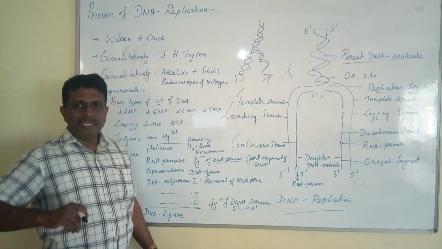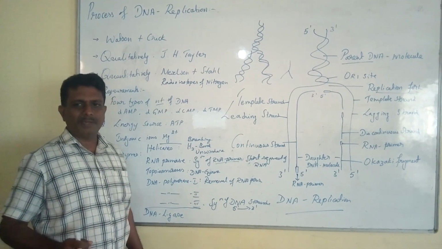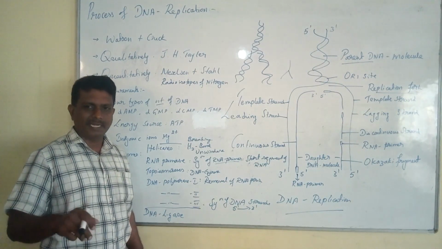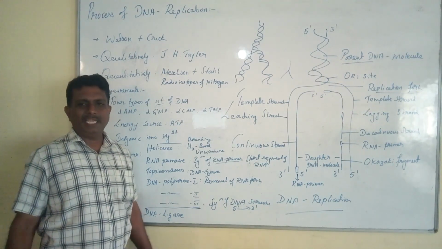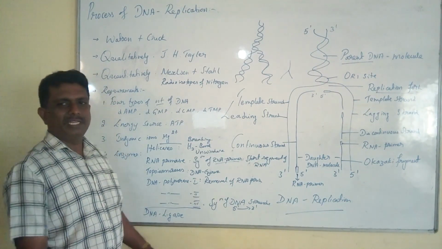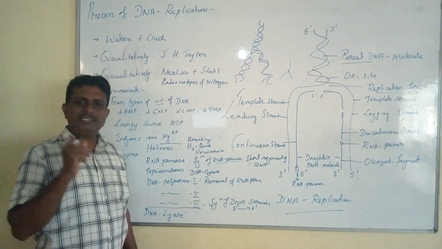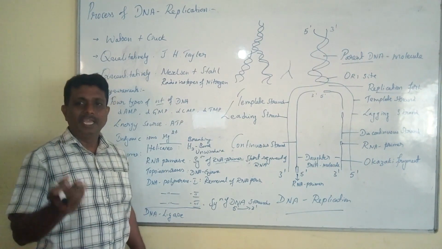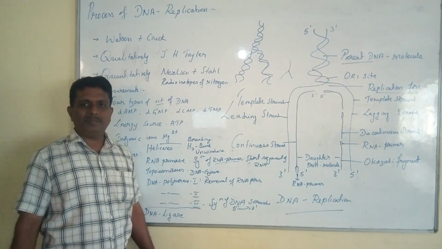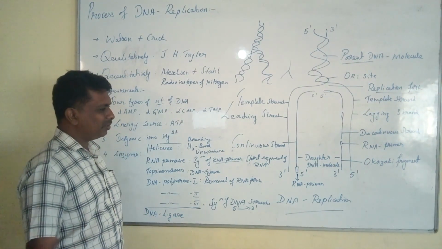Once the RNA primer is formed, it results in the initiation and the elongation of DNA strands. In the elongation of DNA strands, the enzyme DNA polymerase III in association with magnesium ions will play a very important role.